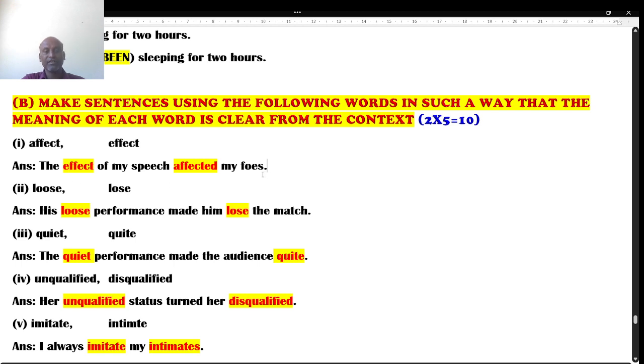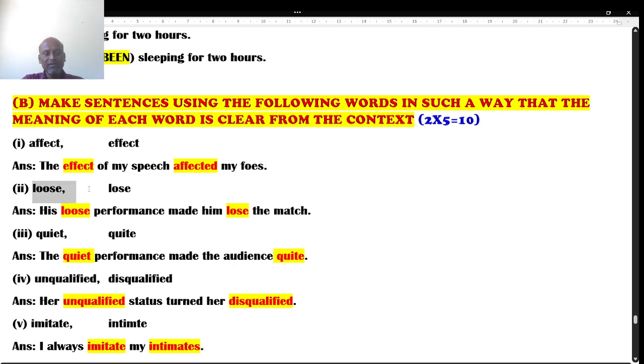Let's try that. If you're a genius, try to understand. The effect of my speech affected my foes. Effect is what? I had given a speech, and my foes, or my enemies, it affected them and they started feeling jealous. So, the effect of my speech, positive effect, affected my foes. Affected is negative. Foes is nothing but enemies. So this is the right usage.